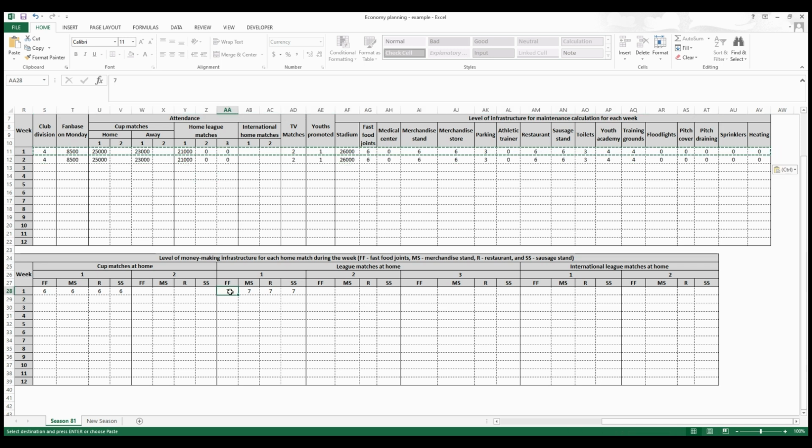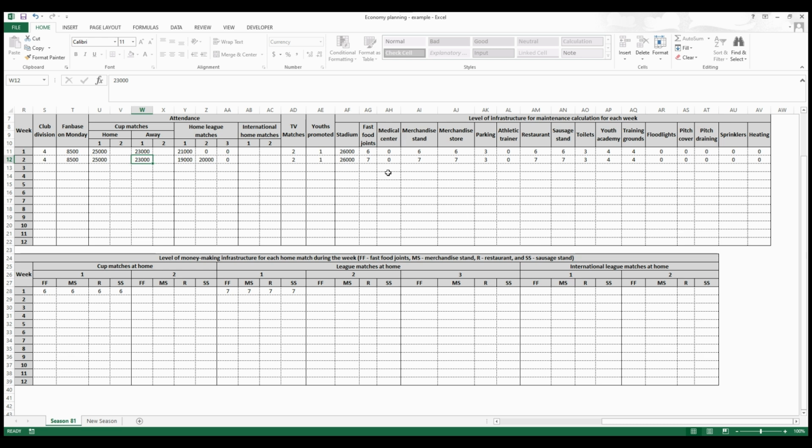Actually, since I consider here the facilities level 7, let me put them in level 7 here too. Just the money making facilities. Okay, should be correct. I will estimate a lower attendance for these matches. Let's say that you have two home matches next week.